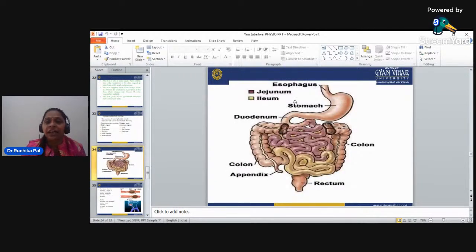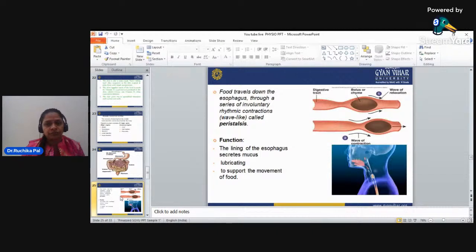As you can see in the diagram, this is the esophagus, this is the stomach, and the jejunum and ileum are parts of the small intestine. This is the duodenum, and it goes into the small intestine. Then there is the large intestine, colon, appendix, rectum, and all the other specific parts which we will study in the human digestive system.